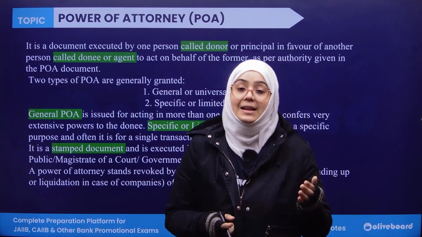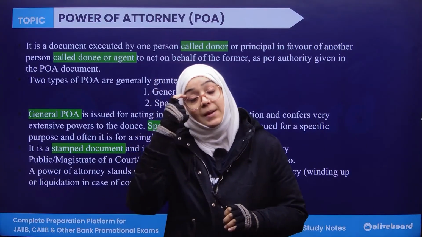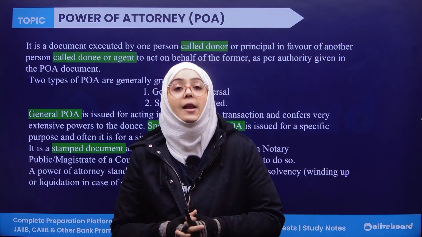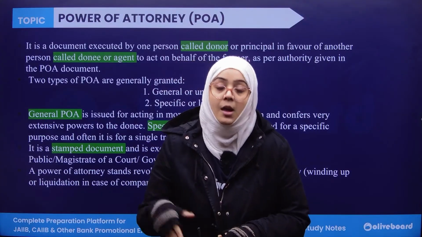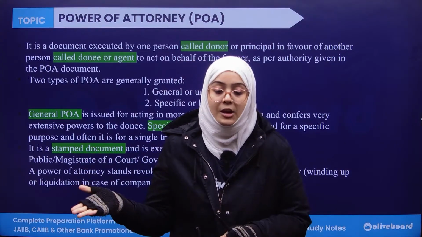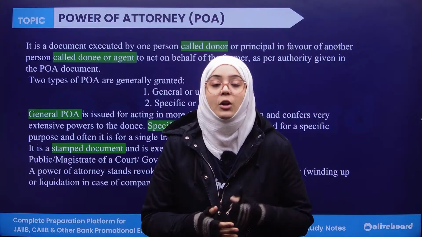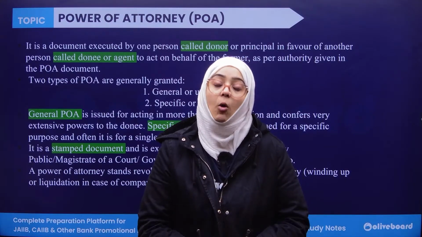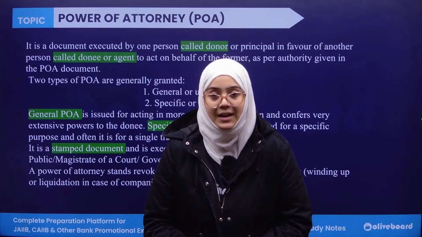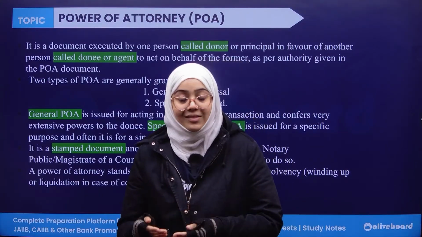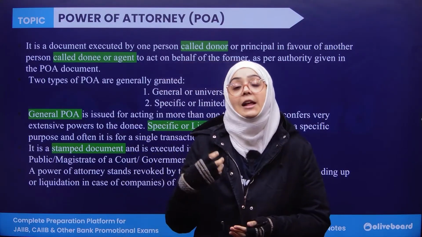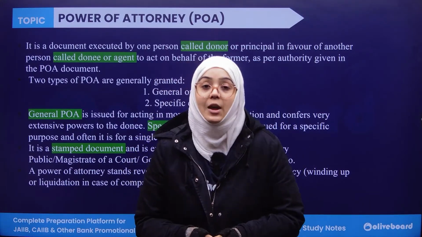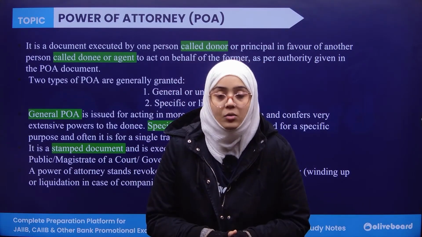Second, mandate is for a comparatively shorter period of time, whereas power of attorney is for a longer period of time. The person receiving authority in mandate is called the mandatee, whereas in power of attorney the person is called the donee or the agent, right?